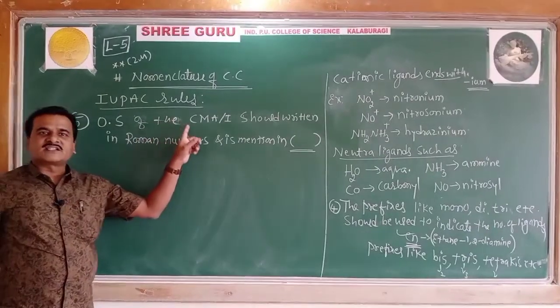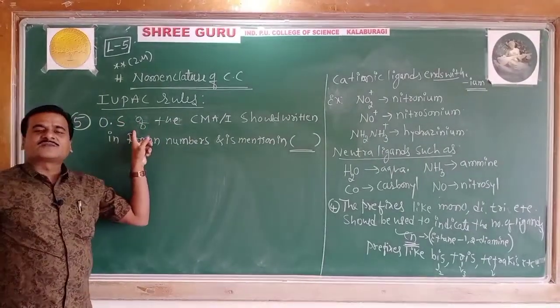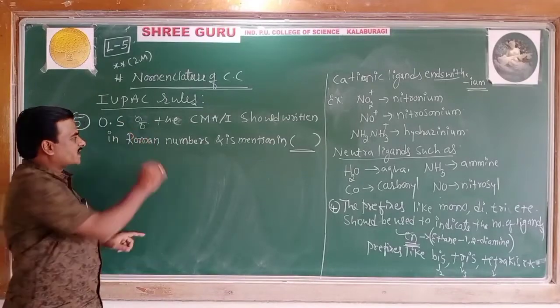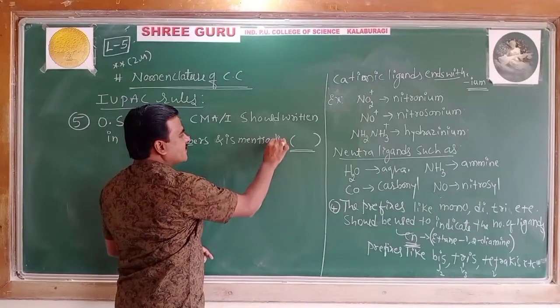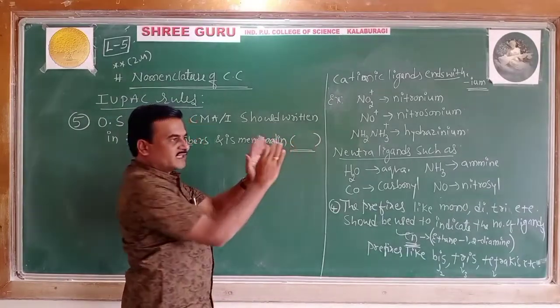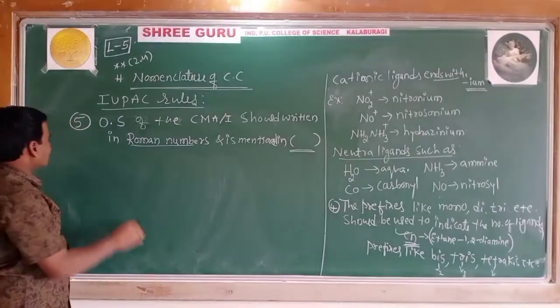So the oxidation state, the same as the oxidation number of the central metal atom, should be expressed in Roman numerals and mentioned within the parentheses, meaning in the bracket.